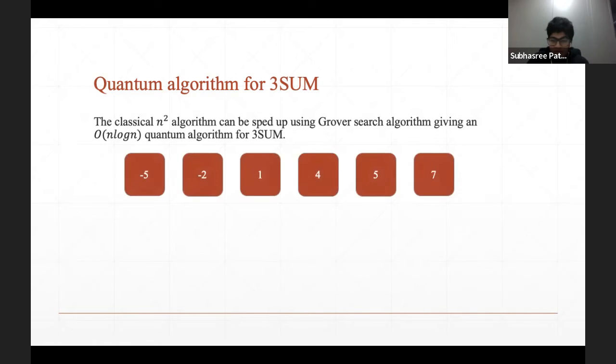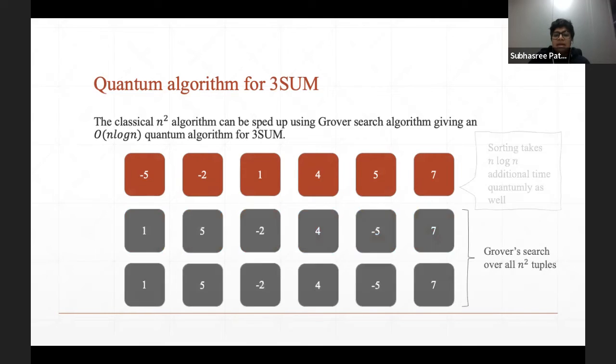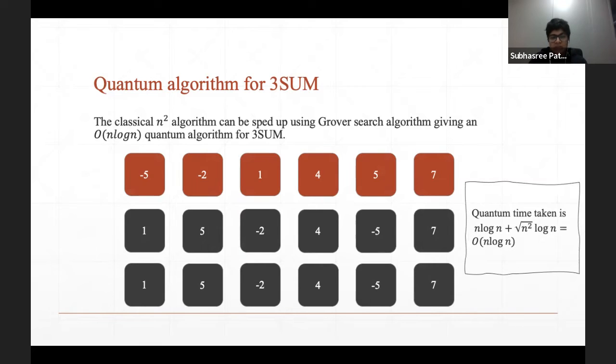We make a copy of this input, a sorted copy, which will take us n log n time. But now, we will go over these n square tuples again in a similar way to what we did in the classical setting, but we're going to use Grover search over it. So we get the speedup, and so we have this n log n quantum time algorithm to solve three-sum.